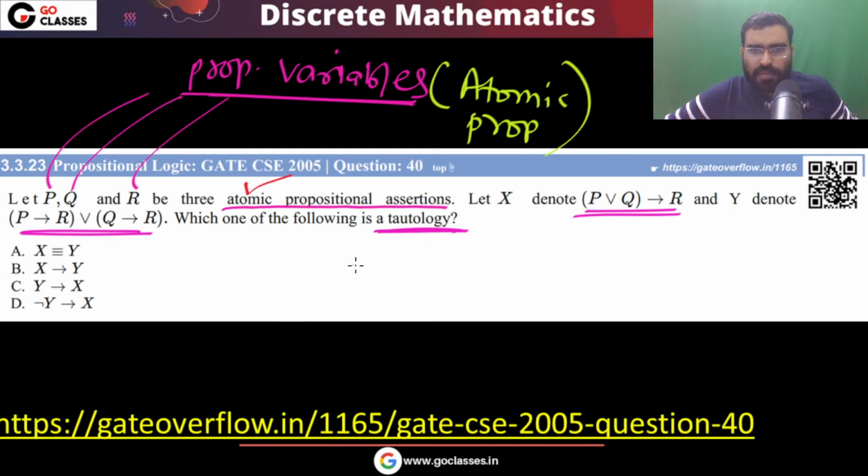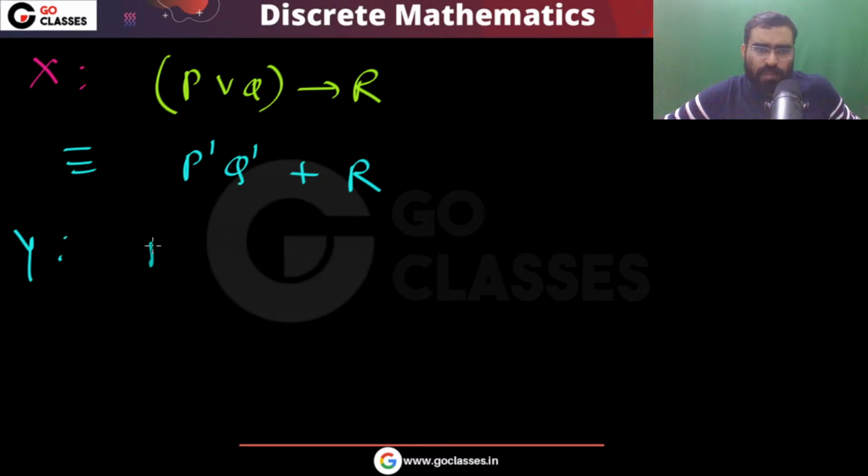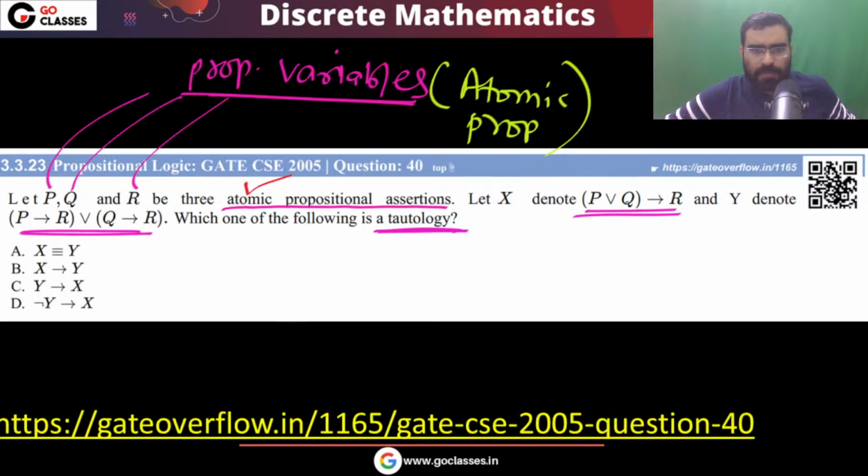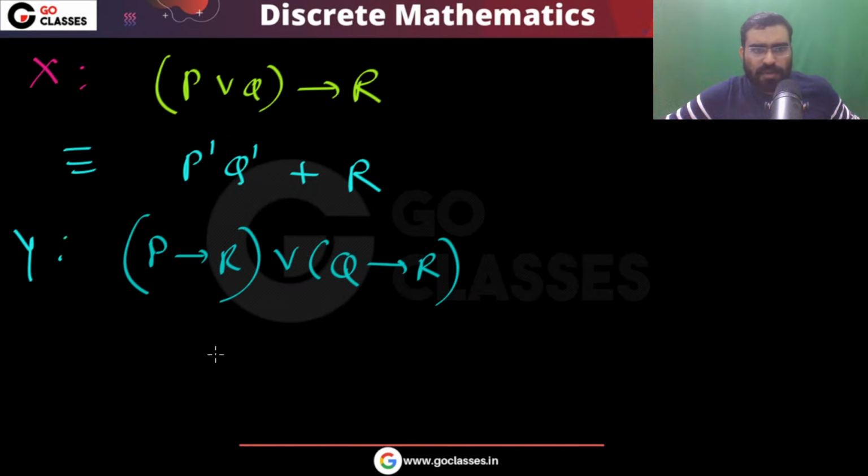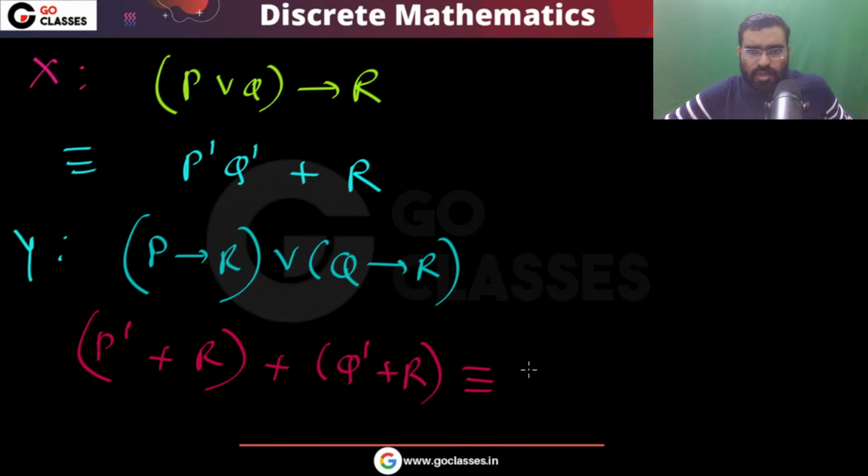What is Y? Y is P implies R or Q implies R. This is Y. P implies R, or Q implies R. So tell me, what about this one? It will be like P dash or R. You can solve it. So it will be P dash or R, or Q dash or R. So ultimately this is going to be P dash or Q dash or R.